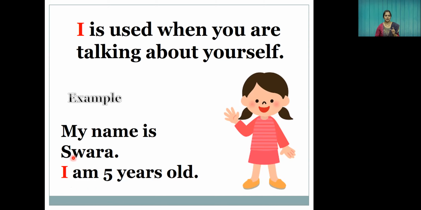Here she has used the word I. I is the pronoun. Okay. Why is she using I? Because I is used when you are speaking, when you're talking about yourself. When I am talking, I am a teacher. So I am talking about myself. So I am saying I am a teacher. Students, if you are saying something about yourself, then what will you say? I am a student. These are the examples of using I in the sentence.